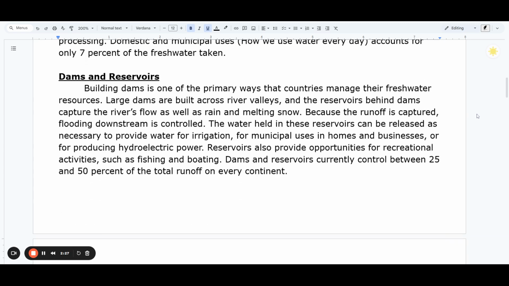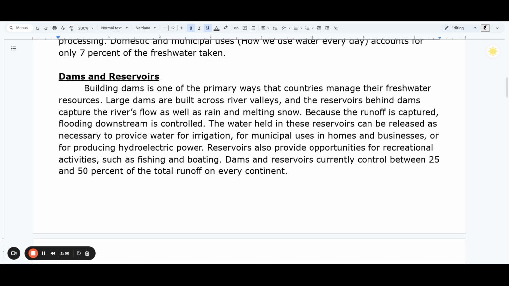Dams and reservoirs. Building dams is one of the primary ways that countries manage their freshwater resources. Large dams are built across river valleys, and the reservoirs behind dams capture the river's flow, as well as rain and melting snow. Because the runoff is captured, flooding downstream is controlled.